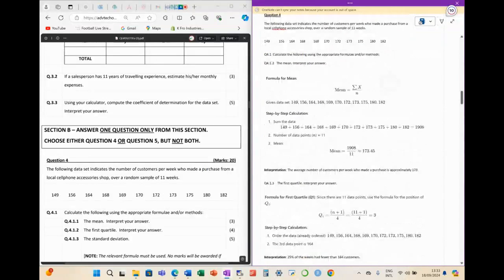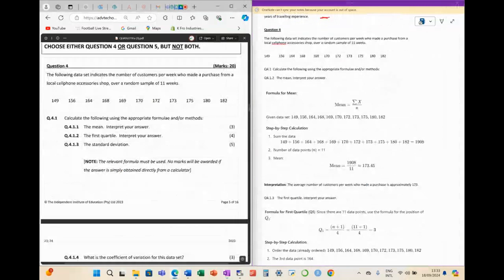Right, so here, next question, question 4. Now they're asking us to calculate the following using the appropriate formulae or methods. Here they've given us data. They say the following data indicates the number of customers per week who made a purchase from a local cell phone accessories shop over a random 11 weeks. Number of customers per week. So in 1 week we had 149, other week 156. This business must be doing well. In 1 week, 156 customers.